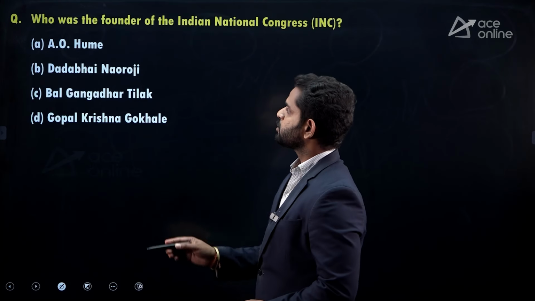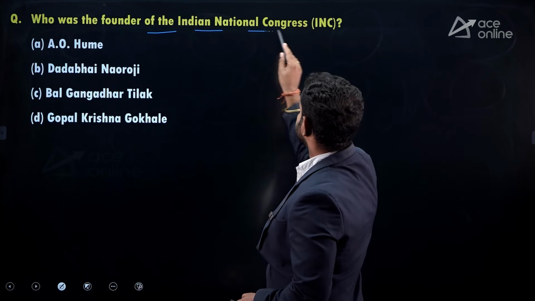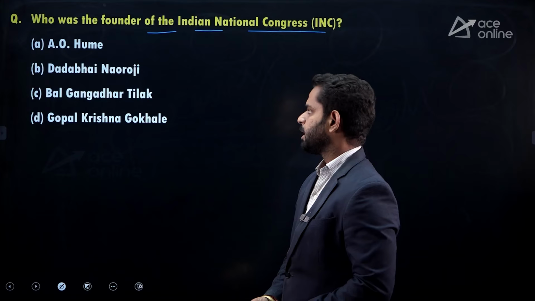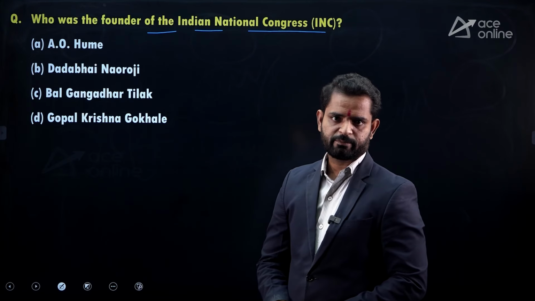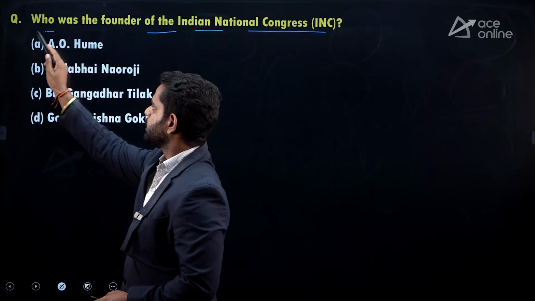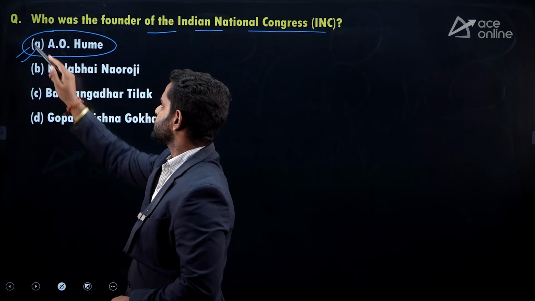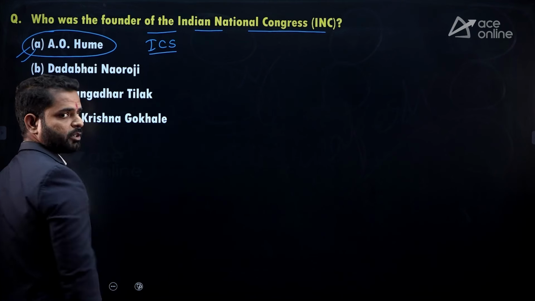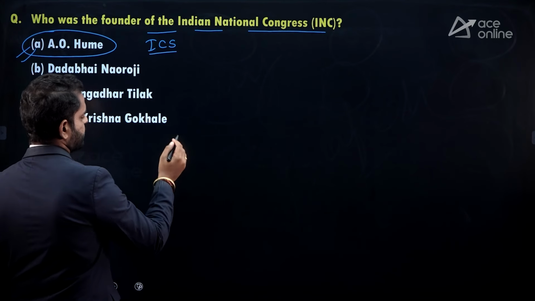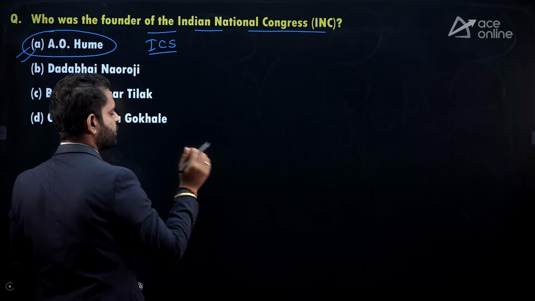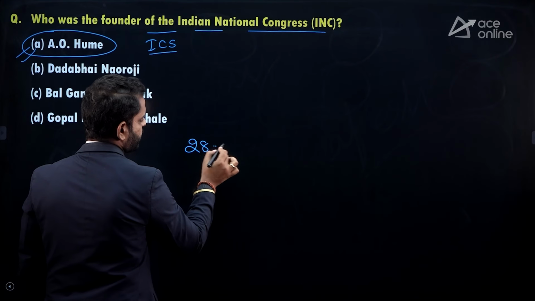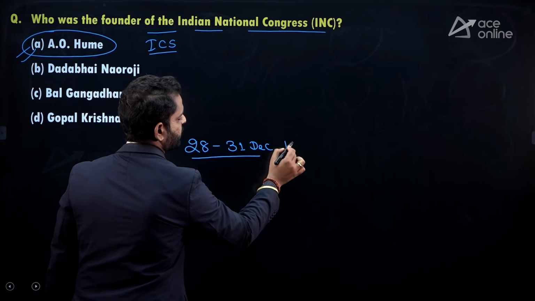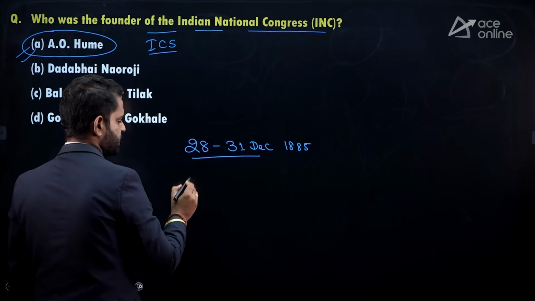Next question is, who was the founder of the Indian National Congress, INC? Four options: A.O. Hume, Dadabhai Naoroji, Bal Gangadhar Tilak, Gopal Krishna Gokhale. Correct option is option A, A.O. Hume. He was an ICS, Indian Civil Servant, and formed the INC, Indian National Congress. The first conference took place on 28 to 31st December 1885. Where? Bombay.